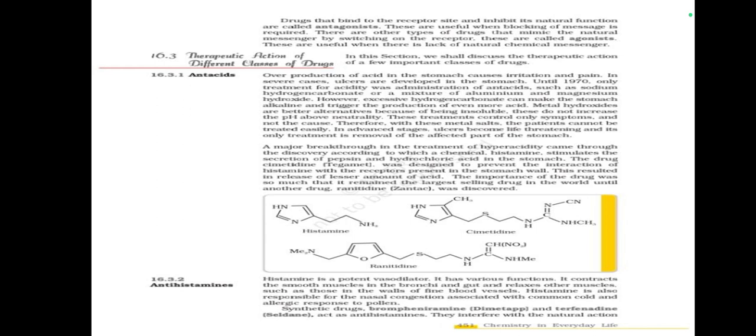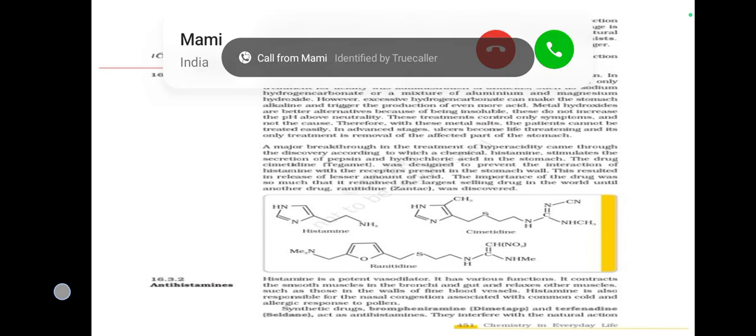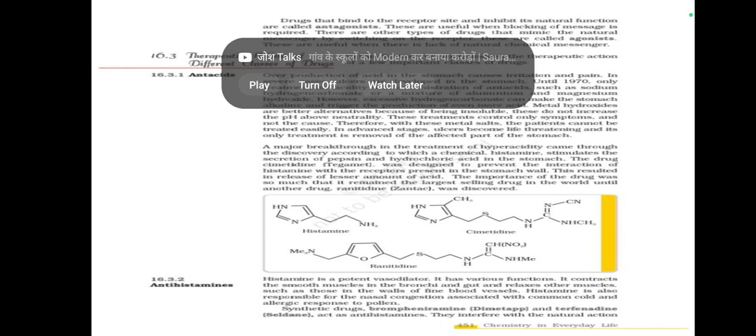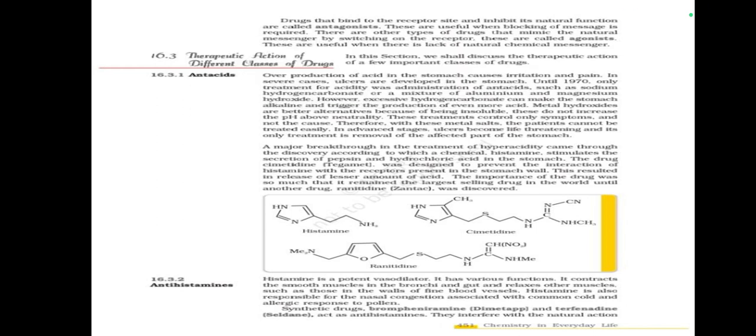The drug cimetidine was designed to prevent the interaction of histamine with the receptors present in the stomach wall. This was so successful that it remained the largest selling drug in the world until another drug, ranitidine, Zantac, was discovered.